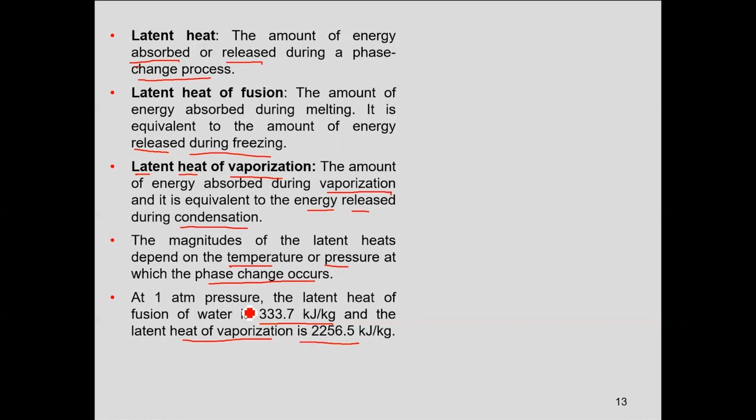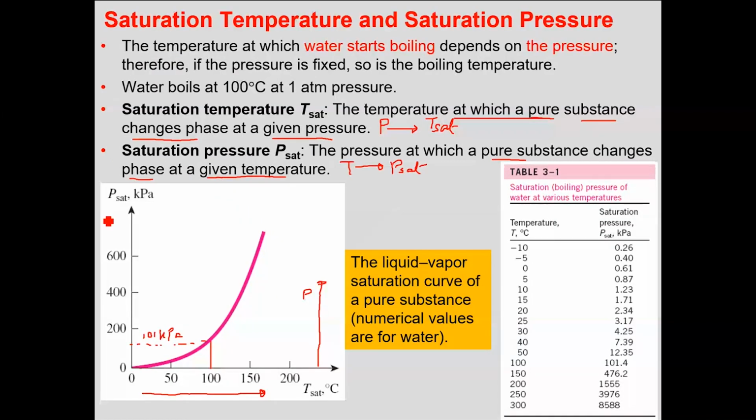Yes, you have just seen the curve. This is telling us that as your pressure is increasing, let's say if you are at 400 kilopascal, your boiling temperature would be somewhere around 140, 150 or 135, somewhere around that.